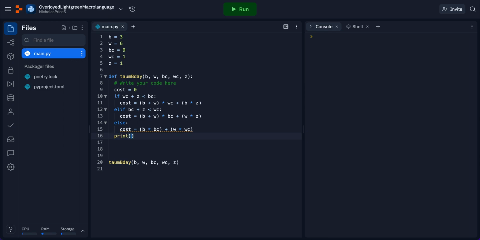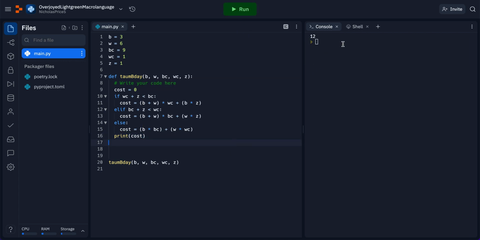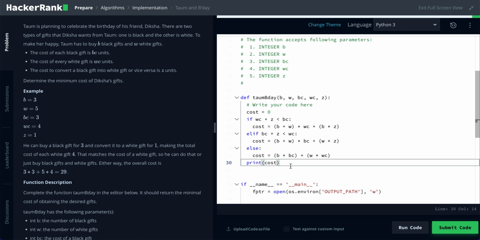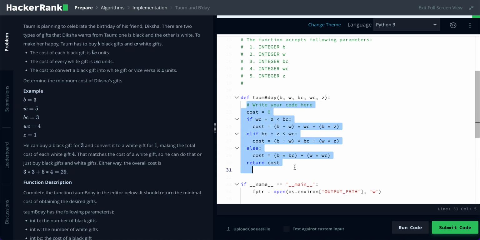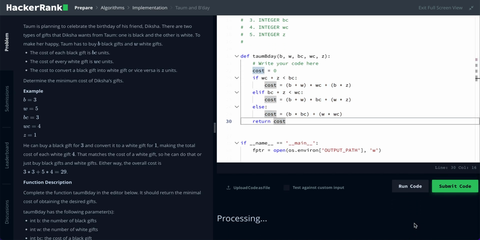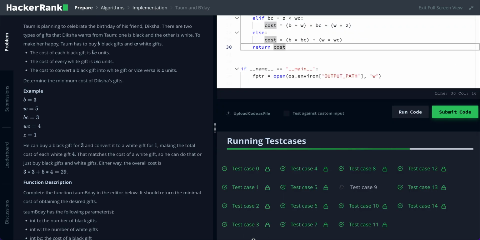And of course, what happens at the end, we will want to print that value. I actually don't know what this value is supposed to be. It looks like it would be 12. Let's go ahead and copy this over to Hackerrank, paste it into Hackerrank, turn our print to a return, get rid of these junky parentheses. Let's go ahead and pop everybody over. Looks like that format looks good, and run our code. Okay, awesome. Pass our sample test cases, should pass our test cases, and look at that, we do. Nice.